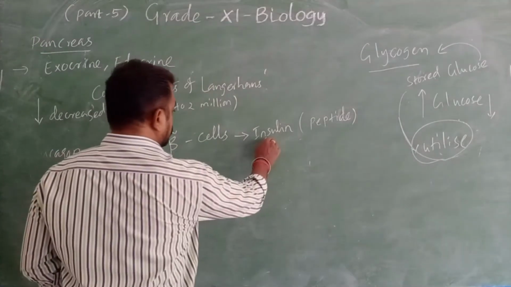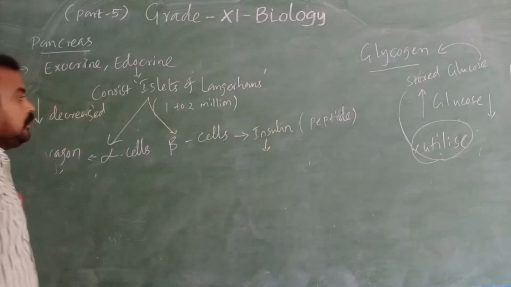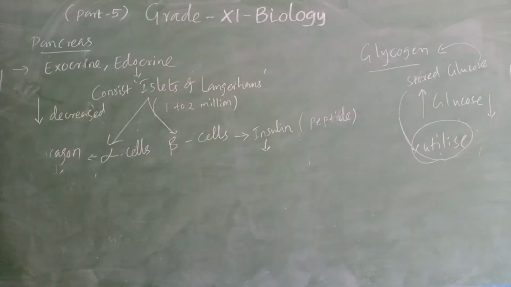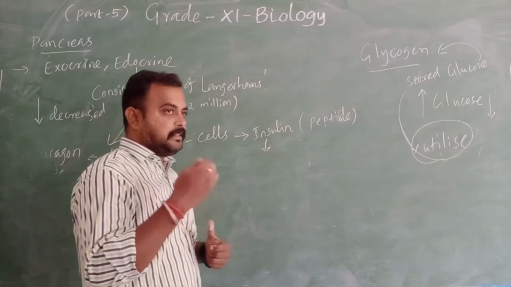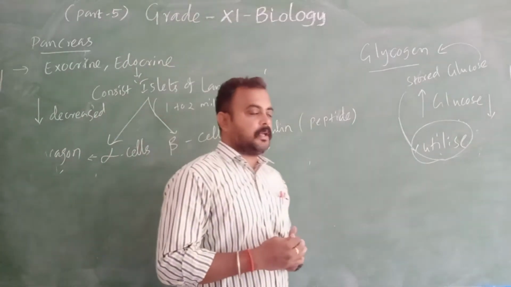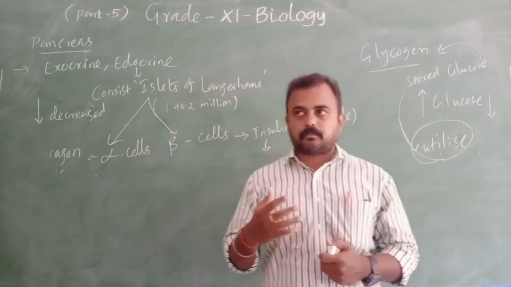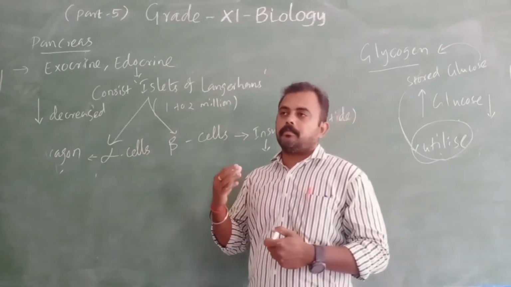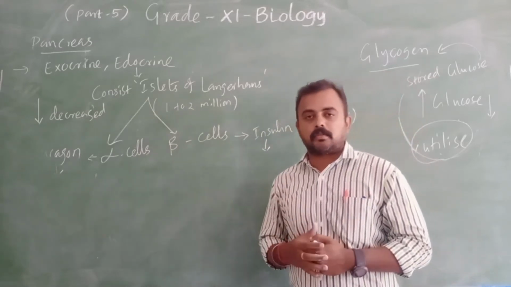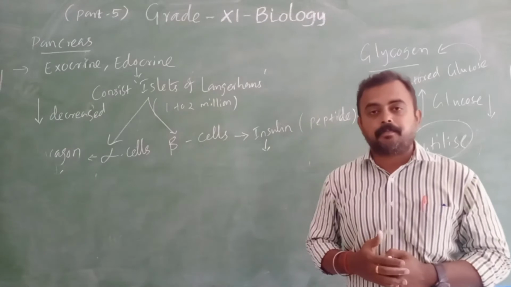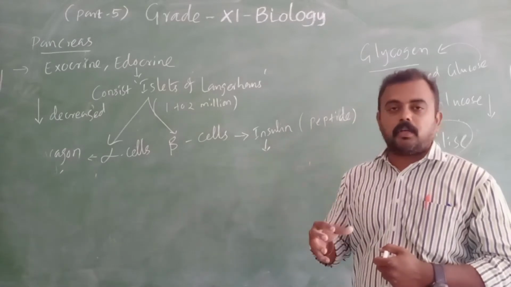Insulin, what is it doing? Now, if glucose level is high in the blood, we have more, extra glucose. So what I said before, we need to store it in one place. Which place?